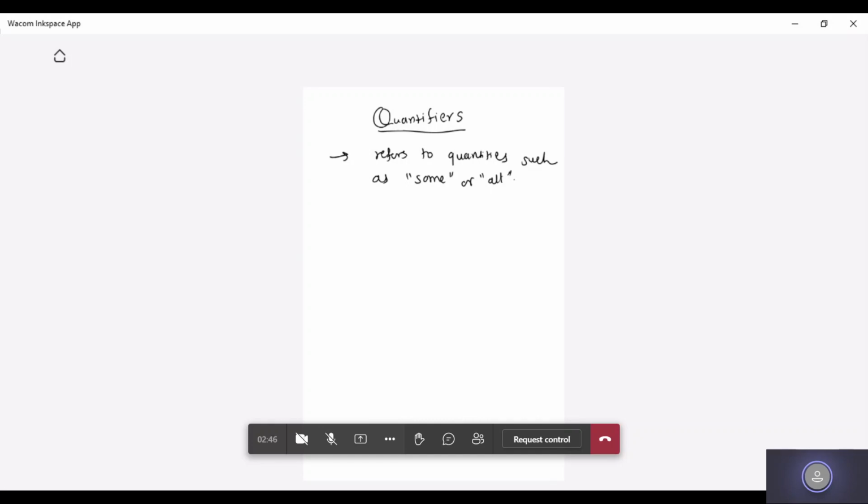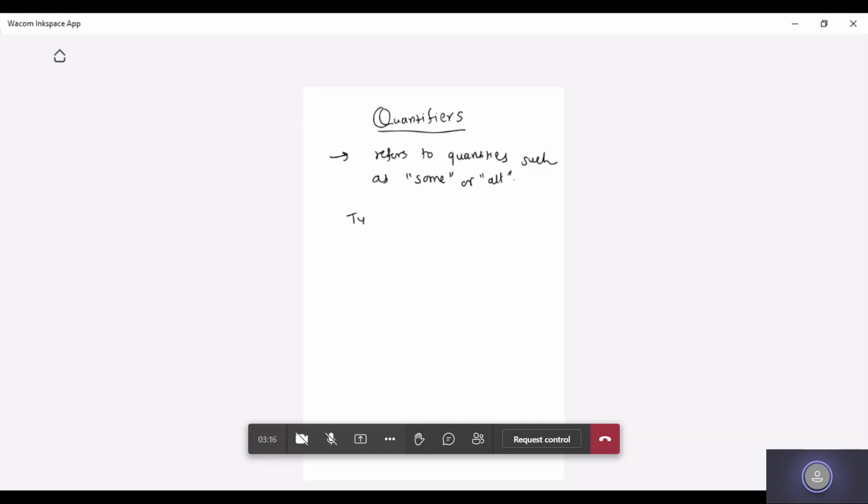Example: can I have some water? So a quantifier refers to quantity, described in terms of some and all. The basic application in mathematics with respect to quantifiers is to predicate, and to find whether the predicate is true or not.